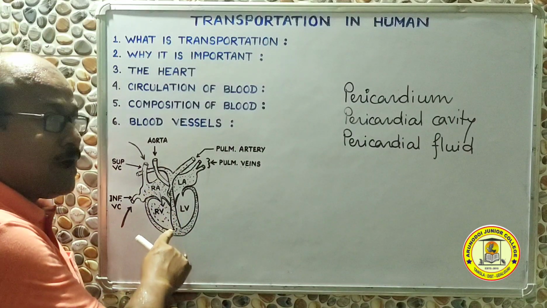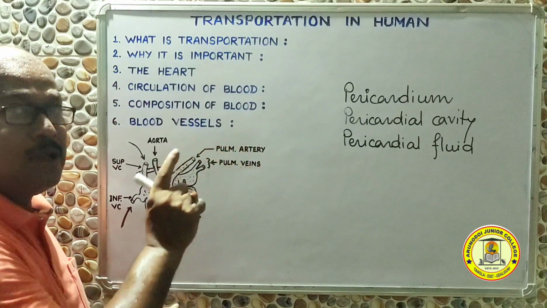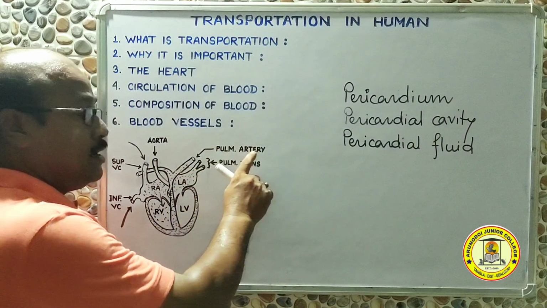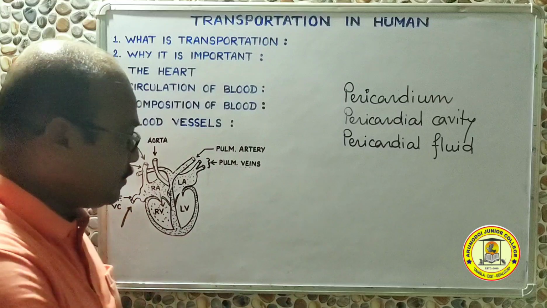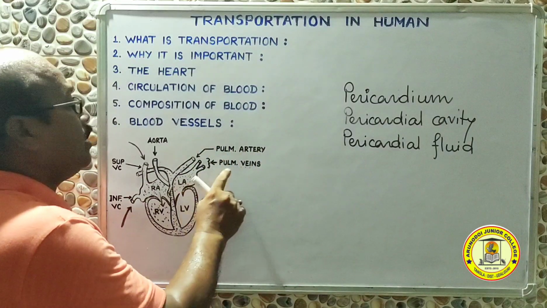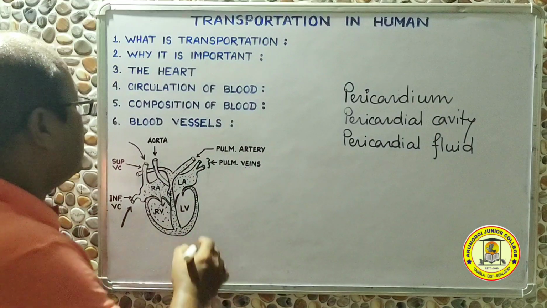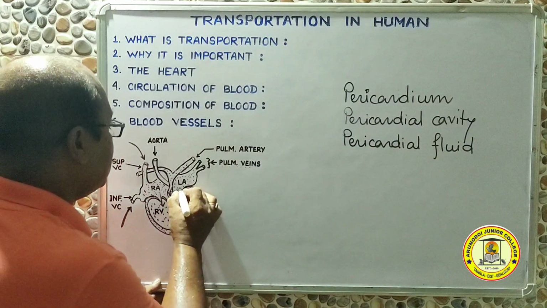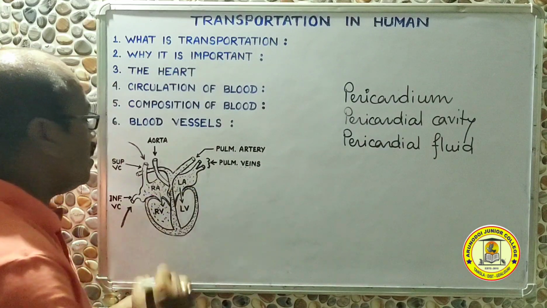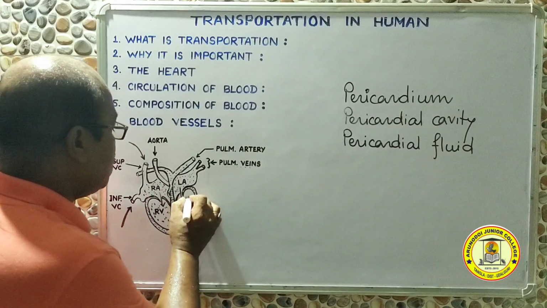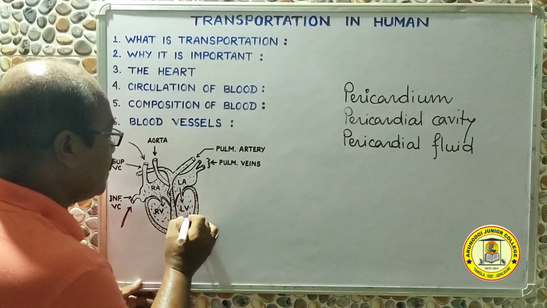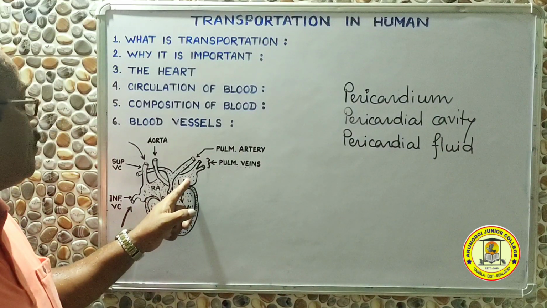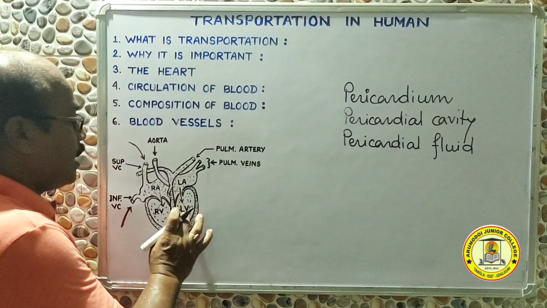So impure blood from the right side went out to the lungs for oxygenation, and this was done by the pulmonary artery, and then after getting oxygen, the blood returns to the left auricle through the pulmonary veins. When the left auricle is full of blood, the pressure of the blood will open this valve, which is called the bicuspid valve or mitral valve, and then blood will come down to the left ventricle. Now the blood will be filled inside the left ventricle, and this blood is coming from the left auricle, which is oxygenated. So this blood is also oxygenated.